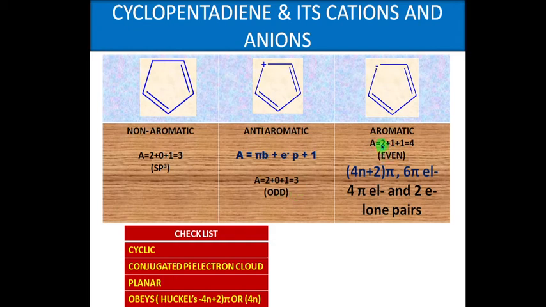Whereas in the case of the cyclopentadienyl anion, 2 double bonds are present inside, so the number is 2, and one electron pair here, which is considered as number 1, and one increment gives 2 plus 1 plus 1, which gives 4, an even number, so the compound is aromatic in nature.